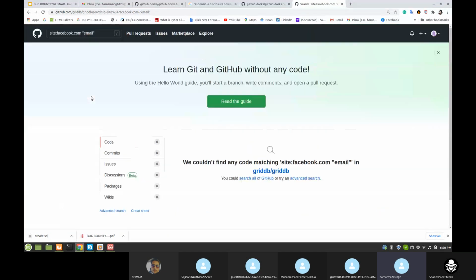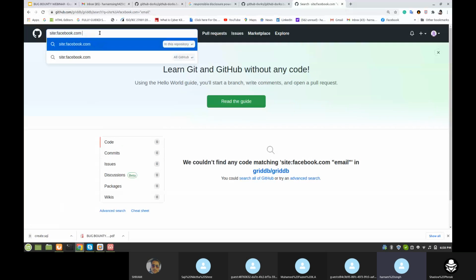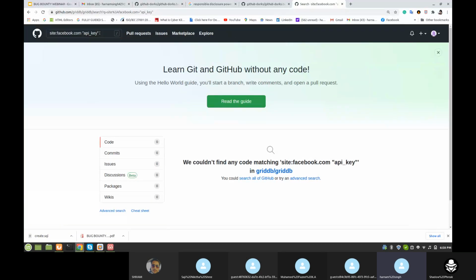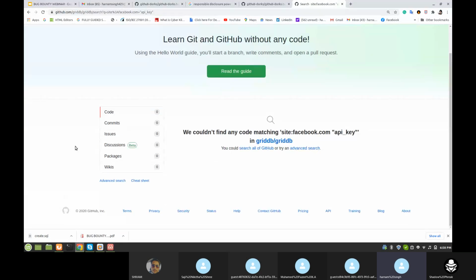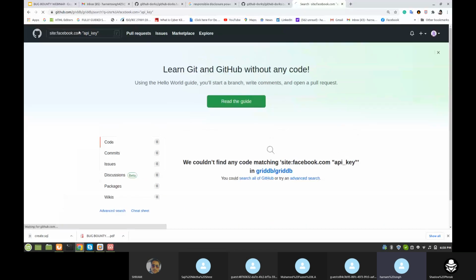Here API key, let's find out. API key. I think there is some issue so it is not giving us any result.